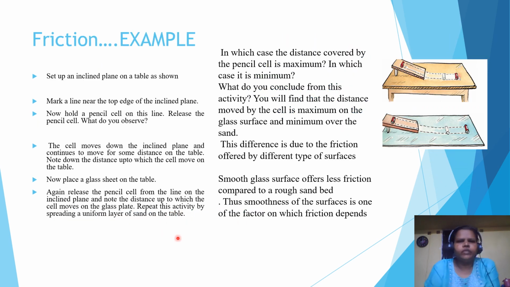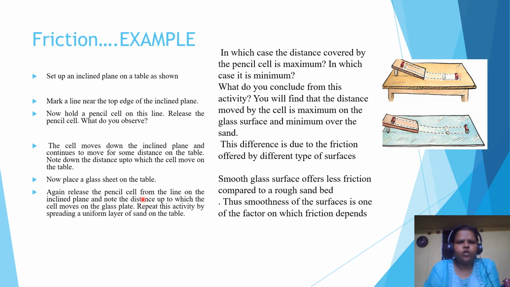Next, we will see a small example of friction. Set up an inclined plane on a table as shown in the figure. Mark a line near the top edge of the inclined plane. Now hold a pencil cell on this line. Release the pencil cell. What do you observe? The cell moves down the inclined plane and continues to move for some distance on the table. Note down the distance up to which the cell moves on the table.